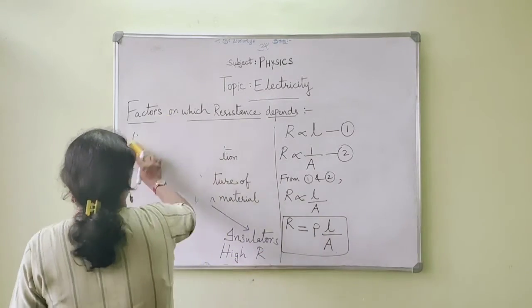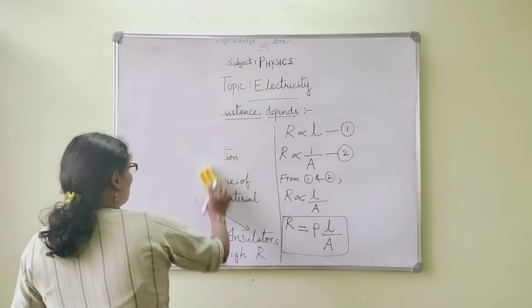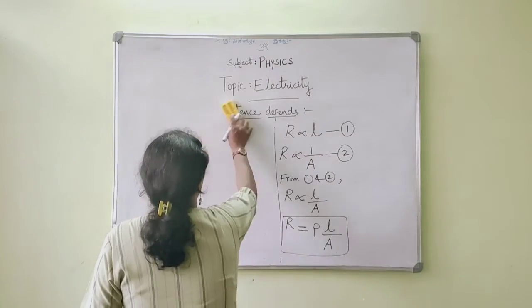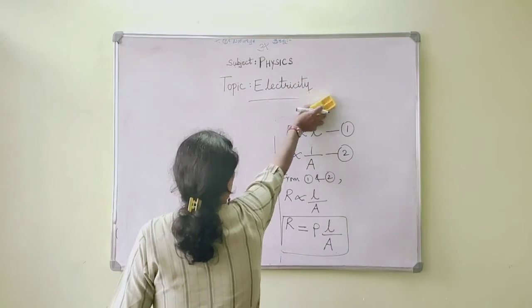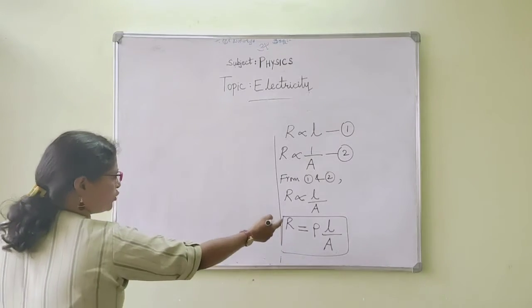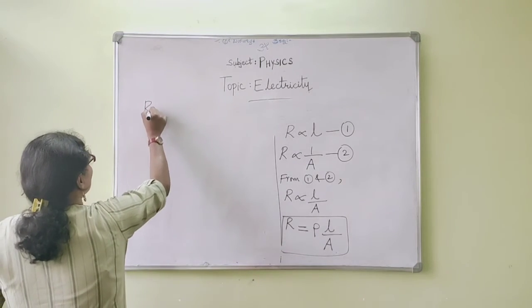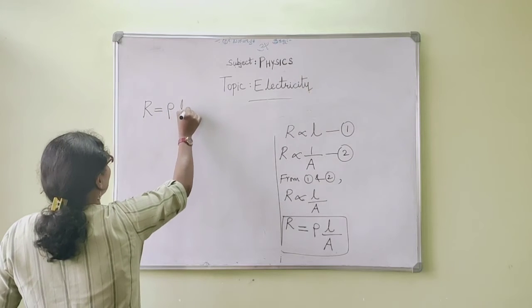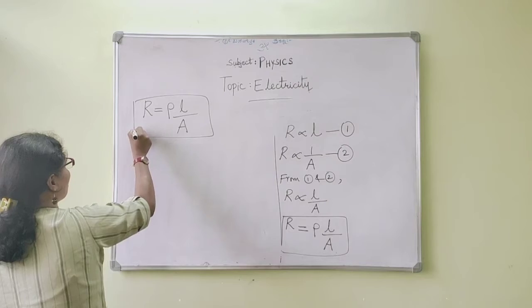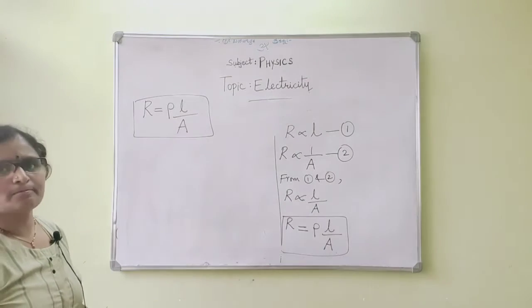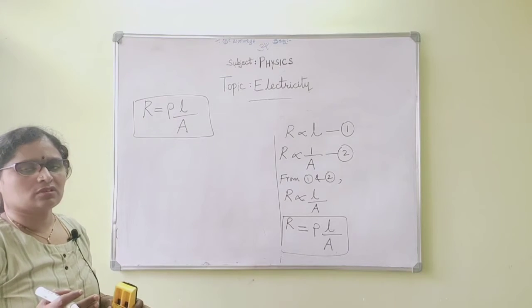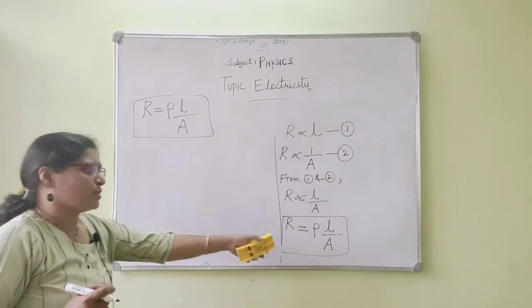Now let us study about rho. What do you mean by rho? It is nothing but the specific resistivity. In the formula R is equal to rho L by A, R is the resistance, rho is the specific resistivity, or the constant of proportionality.